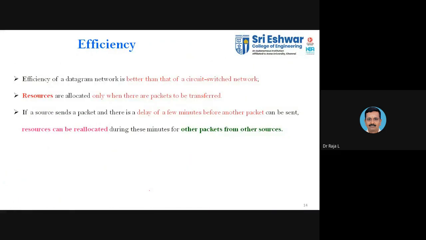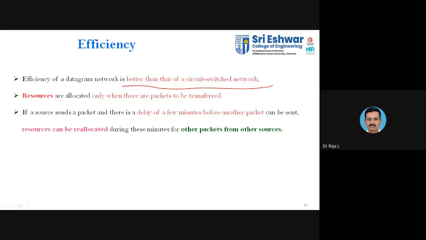Then we'll discuss the efficiency. The efficiency of a datagram network is better when compared with circuit switching, because when you say efficiency, we deal with scarce resources. When you deal with scarce resources, we mean bandwidth, and battery when you operate with wireless devices.